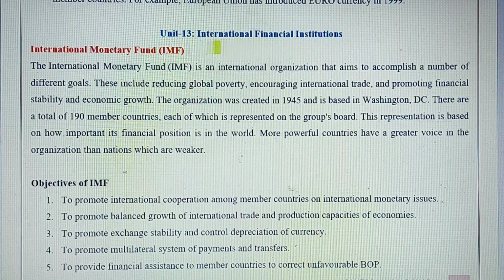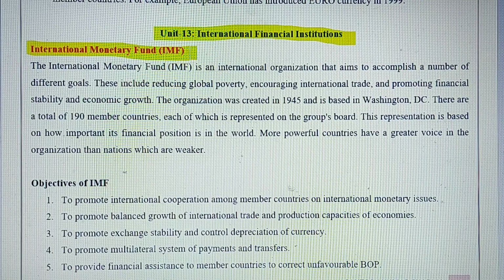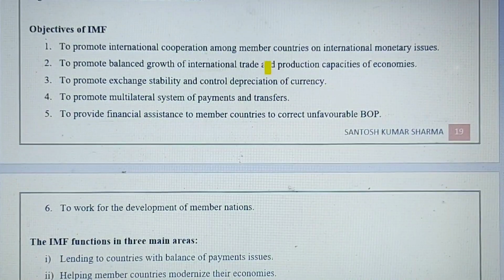From Unit 13. Unit 13 is International Financial Institutions, and here you should study about the IMF. We know about the International Monetary Fund, and basically this fund was established in 1945 in Washington, America, and the main object was to finance the developing countries and enhance international trade. So all these are the main objectives of IMF.